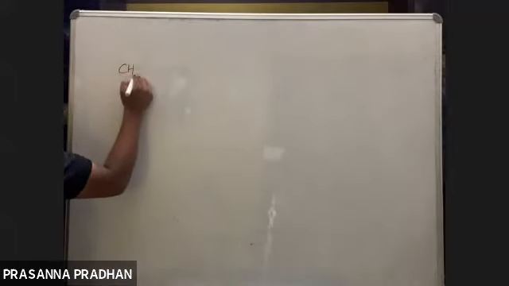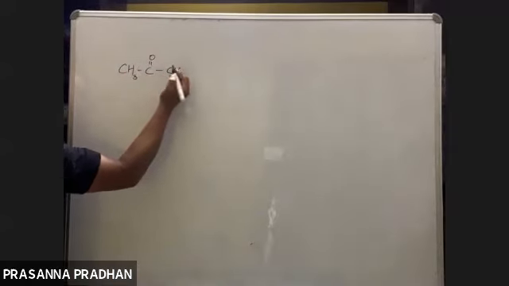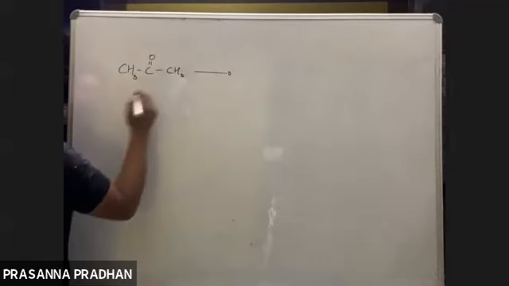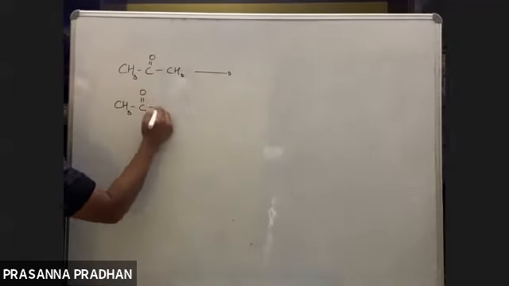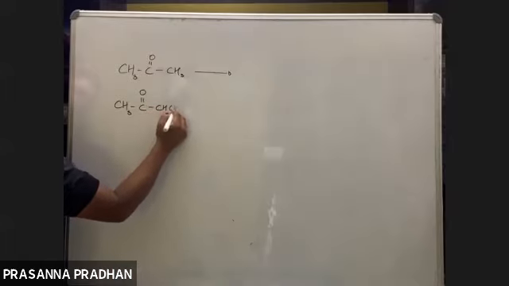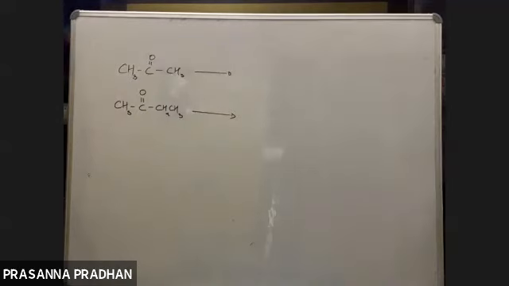Say we have a ketone like this. Ketones are oxidized under vigorous conditions in presence of strong oxidizing agent.